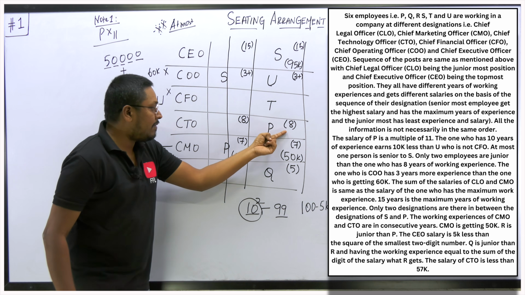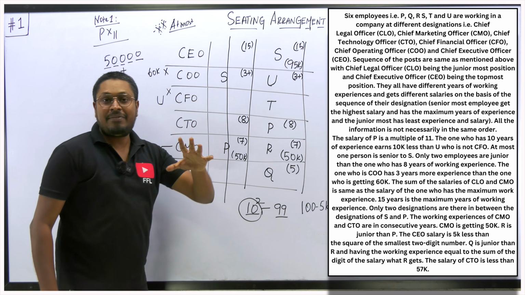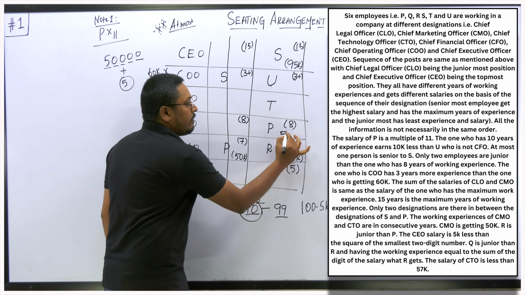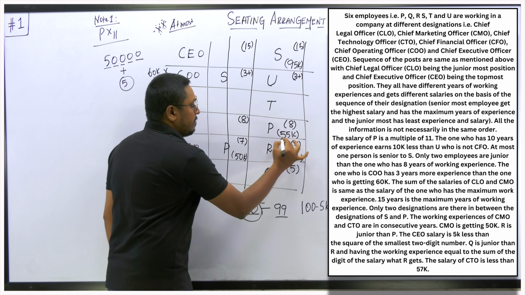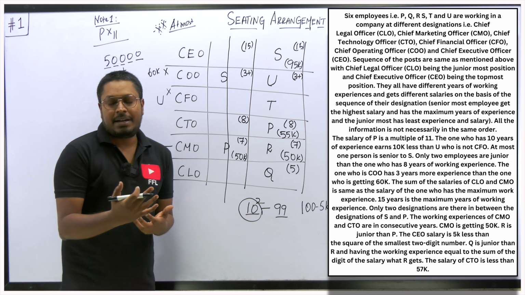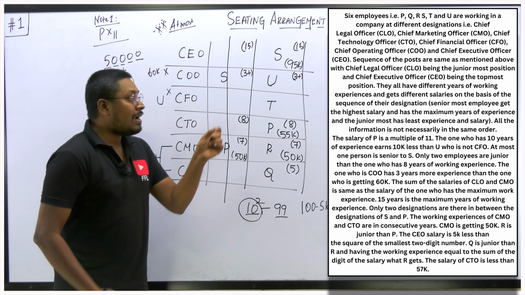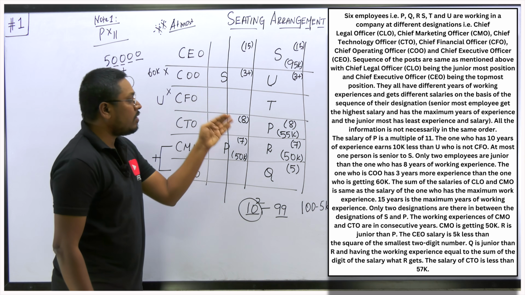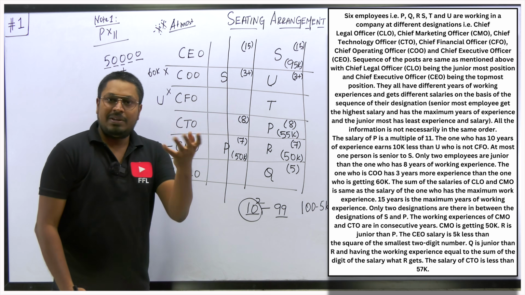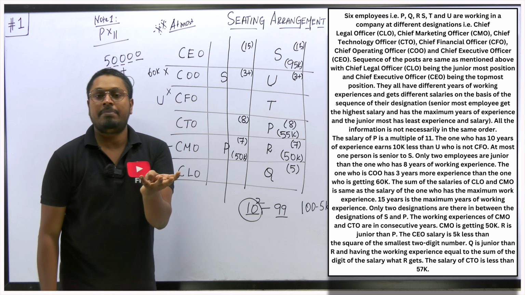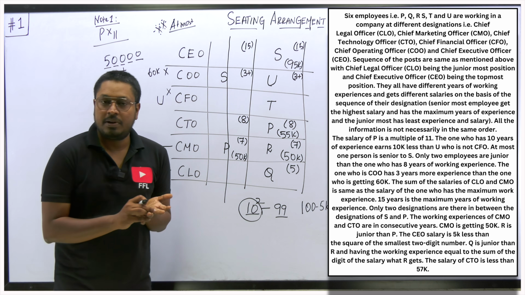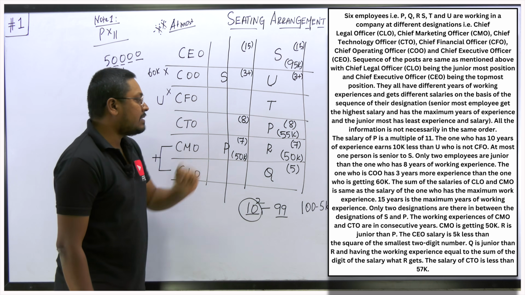So 56k will not be the salary. 55k, yes, 55k will be the answer for P. Why? Because it is a multiple of 11. P's salary will be a multiple of 11, and in the last point they have given that the salary of P will be less than 57. So less than 57, 56 will not work. 55 is a multiple of 11. So 55k will be the salary of P.